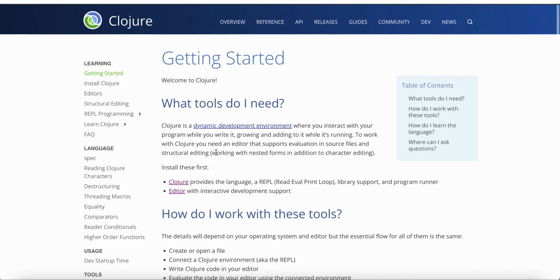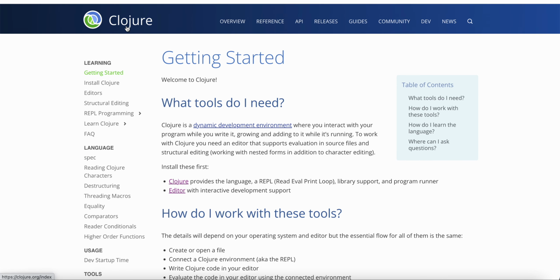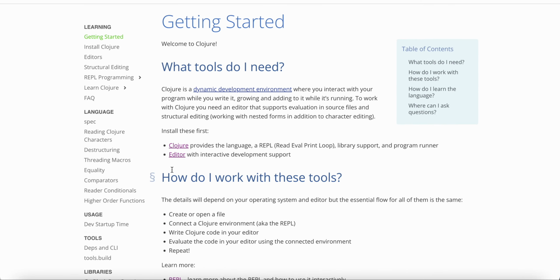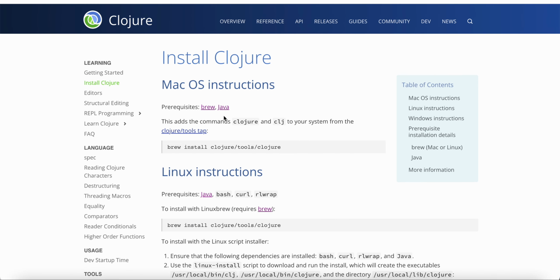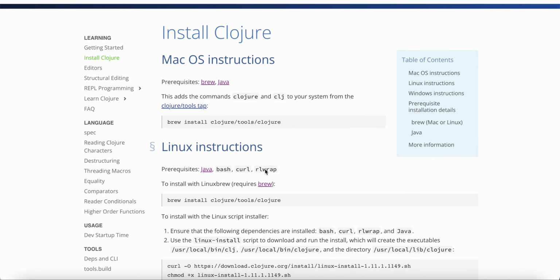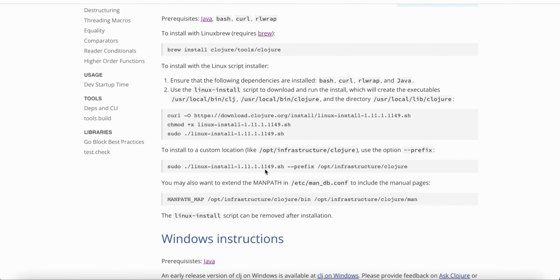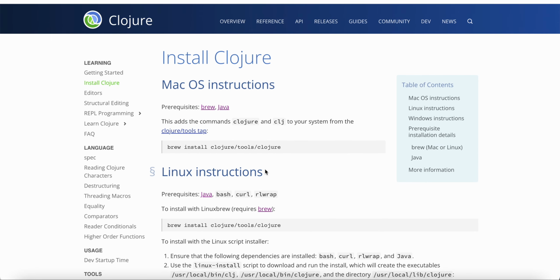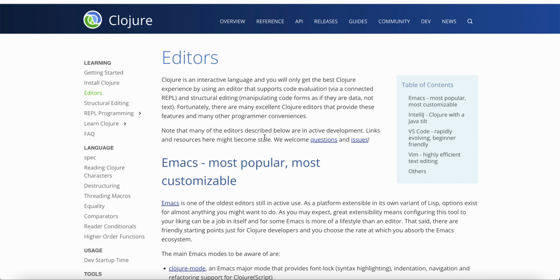So this is the official website of Clojure, where you can go through the details and follow the installation guide. Let me show you the installation. If you are on Mac OS, you can install with Homebrew, and there are also instructions for Linux and Windows. You can follow the steps and install Clojure locally, and then we can start coding in Clojure. You can also install Clojure in Eclipse.